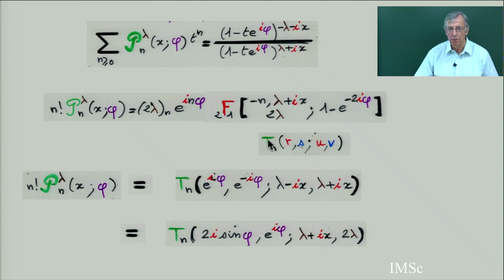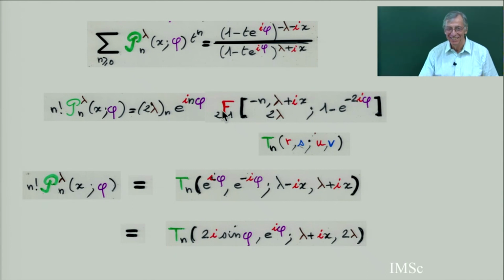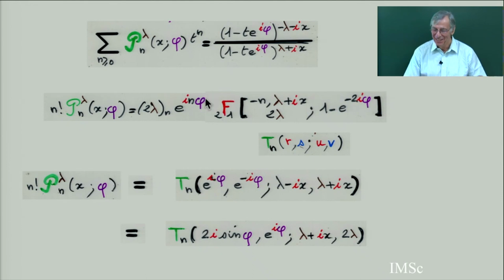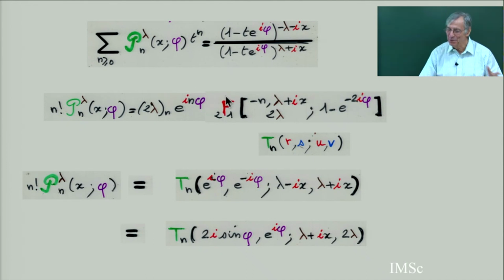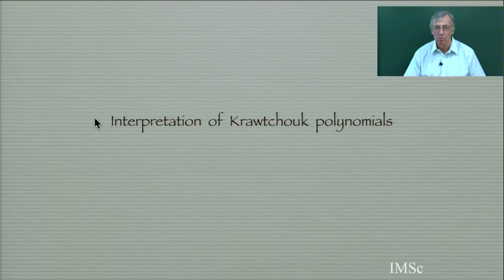So just remember that this four-variable T_n, this is R, S, U, and V. So blue cycle, red cycle, blue point, red point. See, it's simple. This seems very complicated to me. But once you go to combinatorics, it's a pair of permutations counting the red cycles, blue cycles, blue points, and red points.